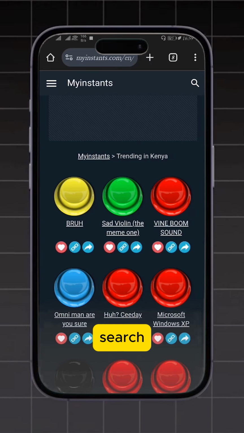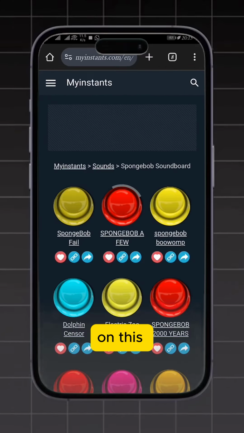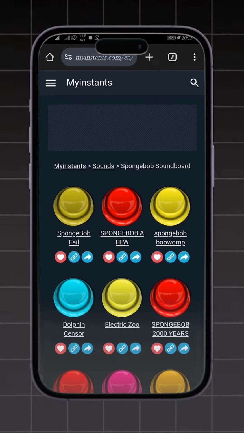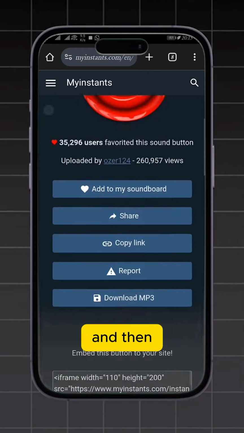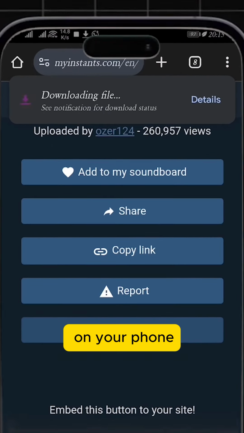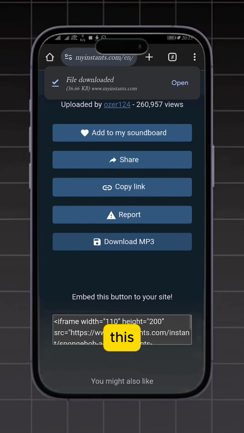If you want to customize your search, type the name of the sound effect and click on this red icon to listen to it. A few moments later. If you want to download it, click on its name and then download MP3 and it will be saved on your phone. You can use it on your videos like these.